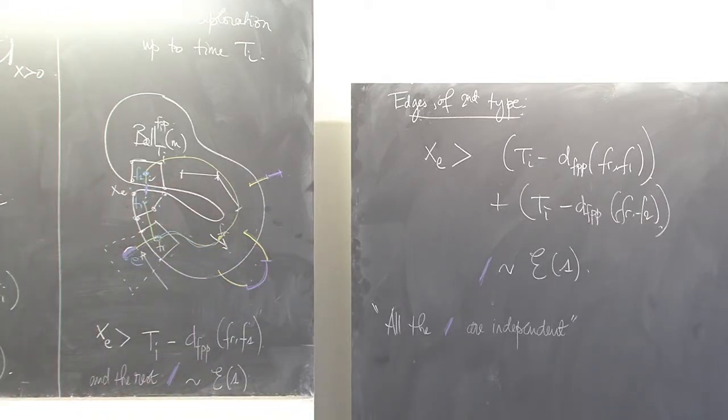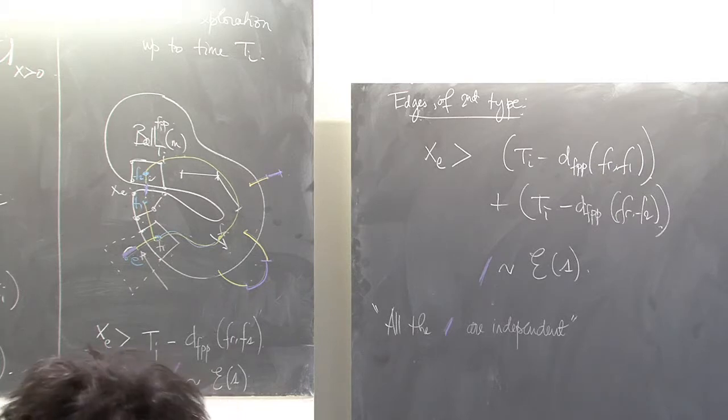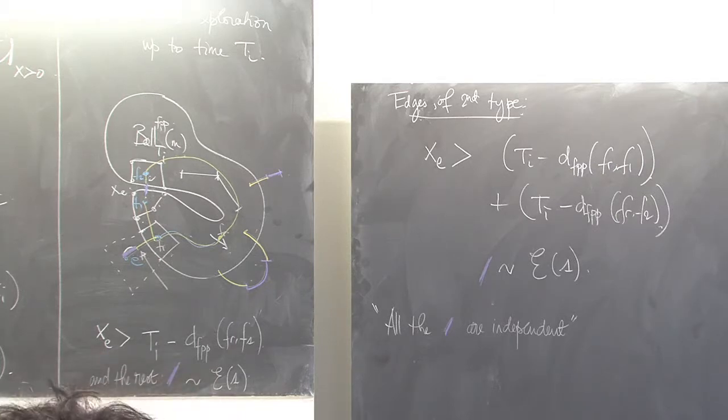They are all independent and all distributed according to this. Now, what is happening for the next edge, which will be entirely visited?